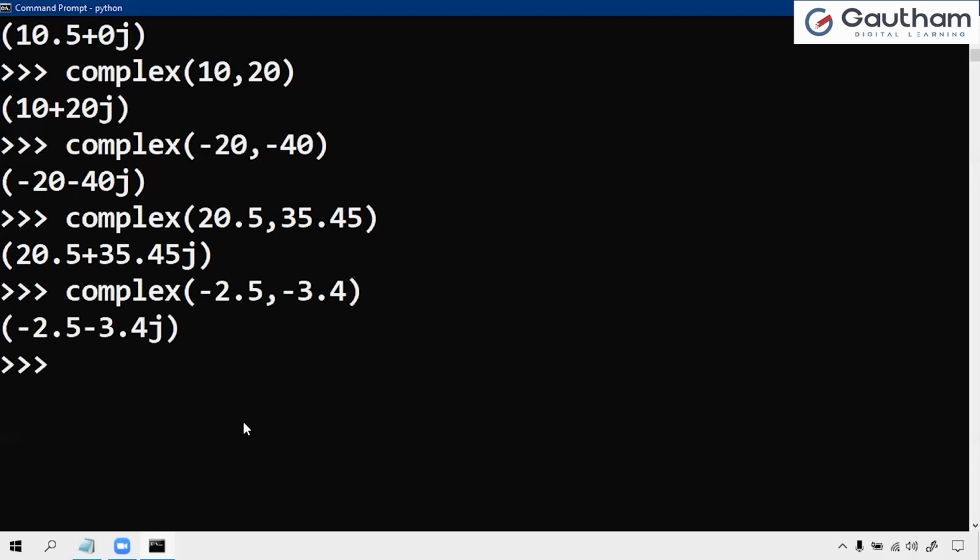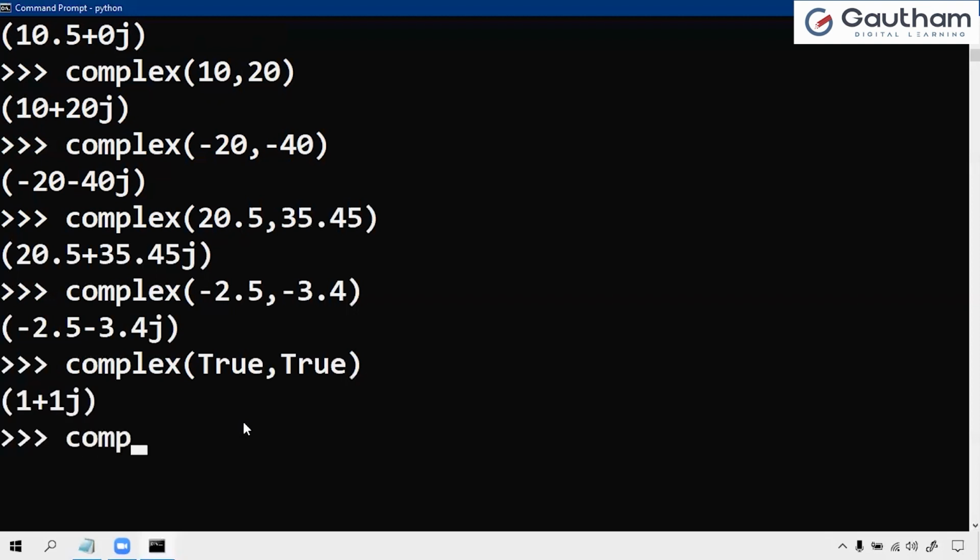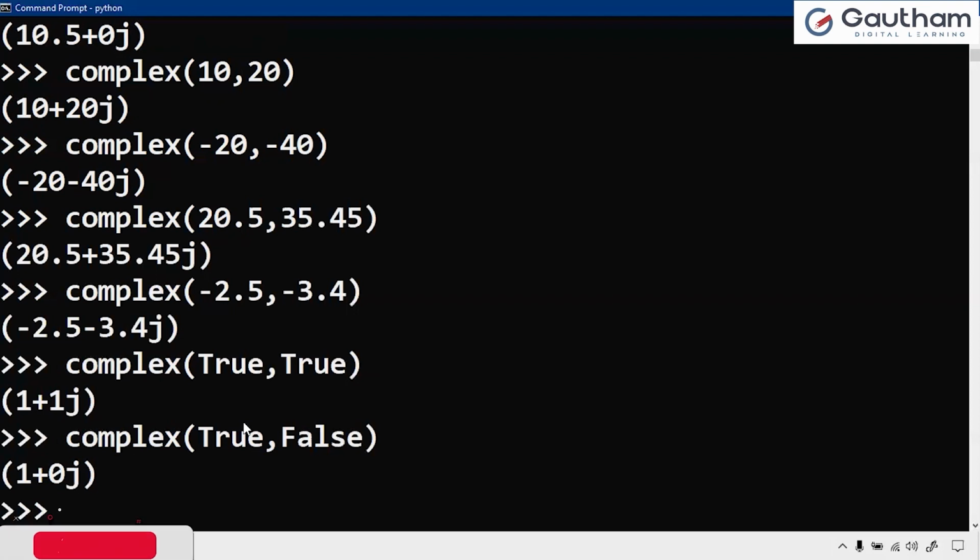Integer values and float values will convert into complex. Let us take the Boolean values, true, true gives 1 plus 1j, complex of true comma false gives 1 plus 0j. So Boolean values are also possible to convert.